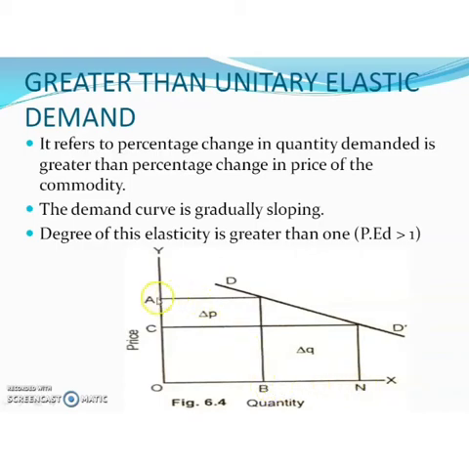The distance between A to C is less than the distance between B to N. Change in quantity demanded is B to N and change in price is A to C. So the change in quantity demanded is greater than the change in price. This situation is known as greater than unitary elastic demand.